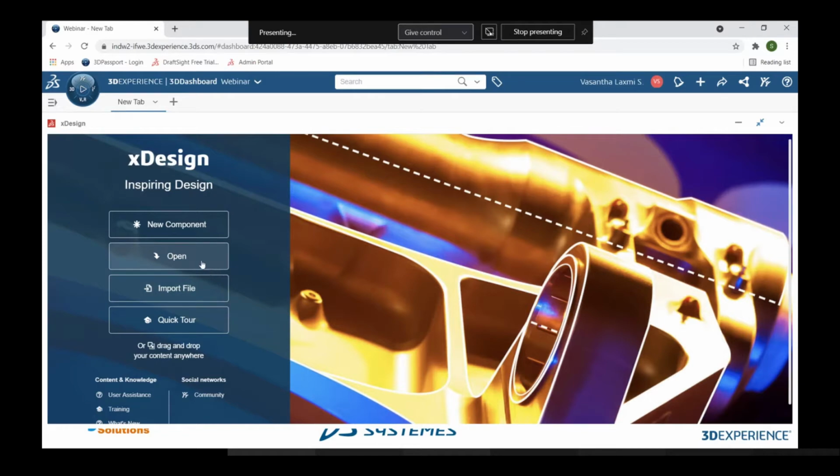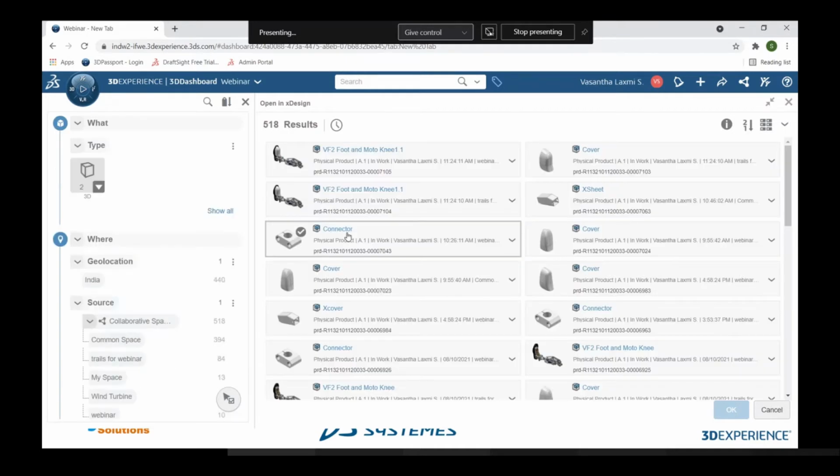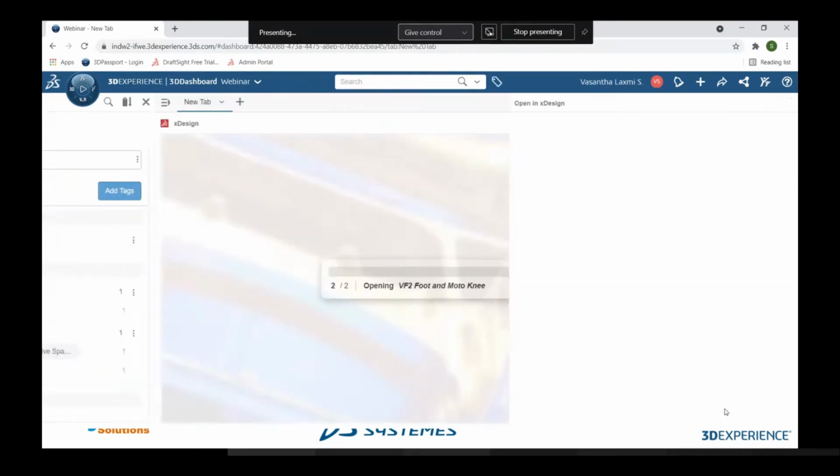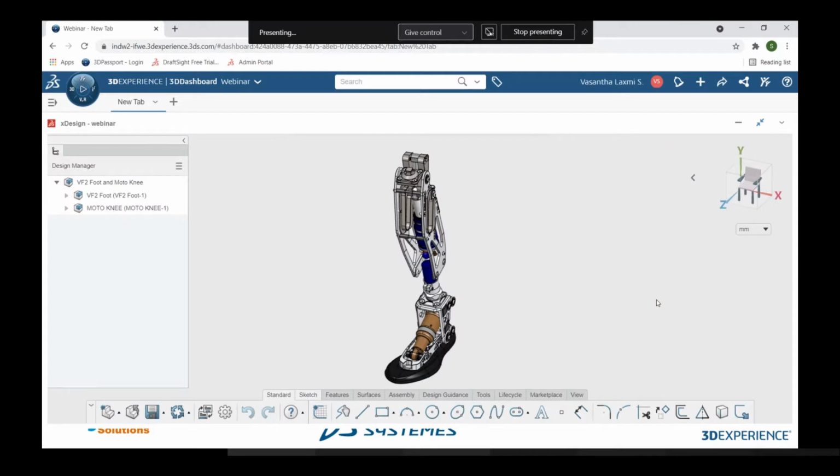models. So let me quickly open an assembly which we have over here, so that I will show you whatever our assemblies are there, and all those things. So this is the assembly, the foot and Motoni, that I'm going to open. In this assembly, I'm going to show you how this assembly works, what this assembly is made up of, what the different kinds of parts and sub assemblies are, and also I'm going to explain which component I'm going to create over here.